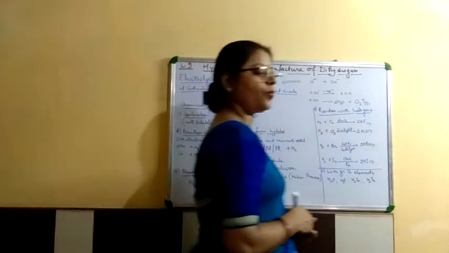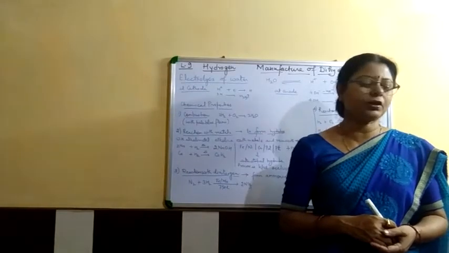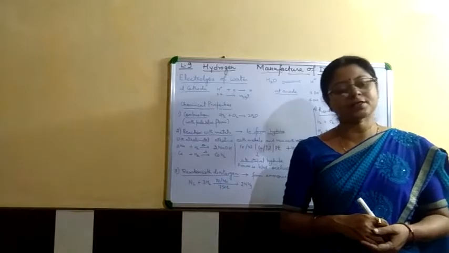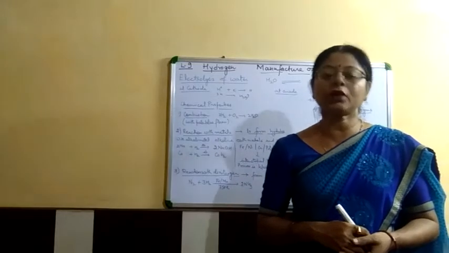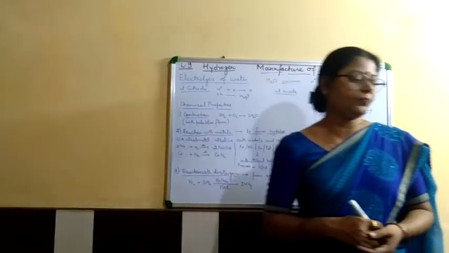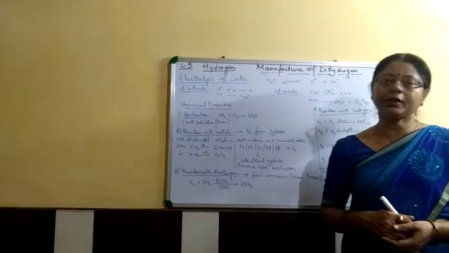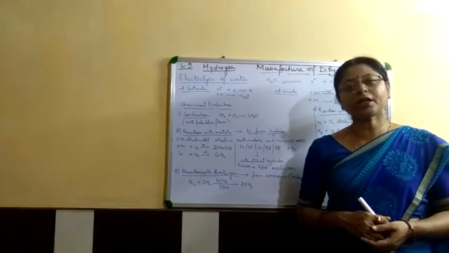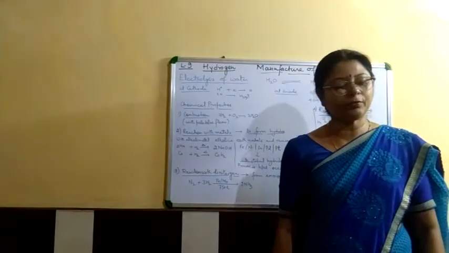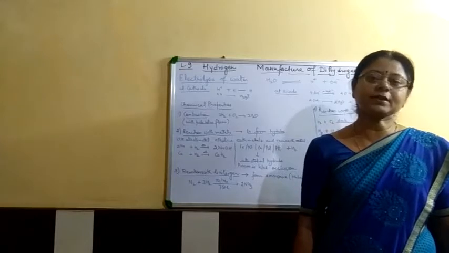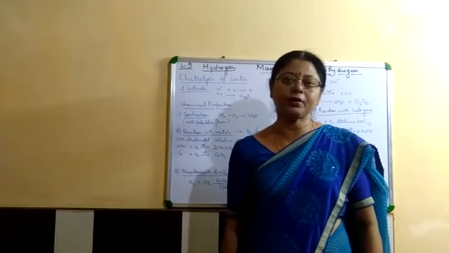Next is properties of dihydrogen. Some physical properties. Dihydrogen is a colorless, odorless and tasteless gas. Dihydrogen is very less soluble or sparingly soluble in water. It is highly inflammable and should be handled with care because its ignition temperature is very low. It is the lightest among all the known elements and its density is 0.089 gram per centimeter cube.